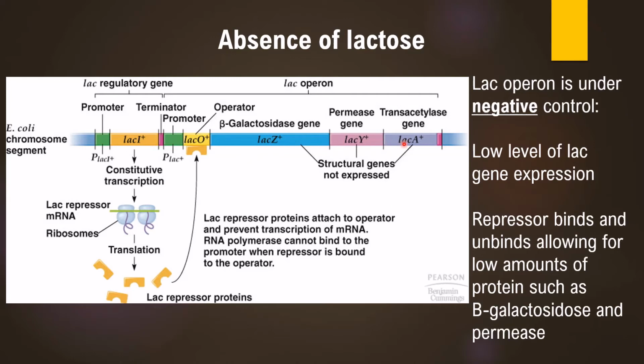Transcription of these three genes followed by translation will produce the beta-galactosidase, lac permease and transacetylase. So the repressor's binding and unbinding from this section allows for synthesis of a very low amount of these three enzymes inside the bacterial cell.